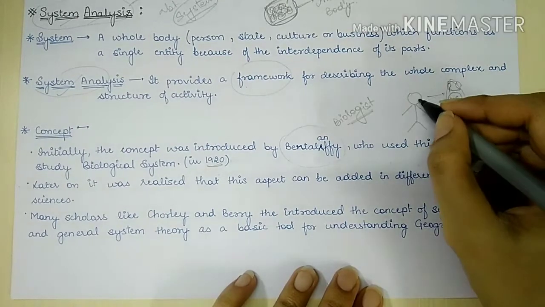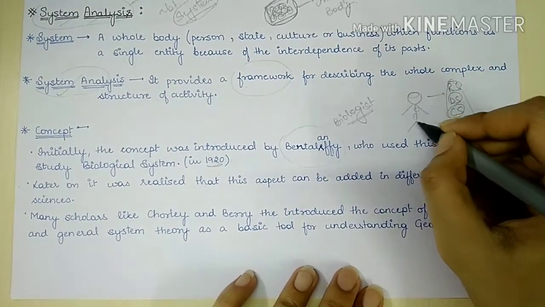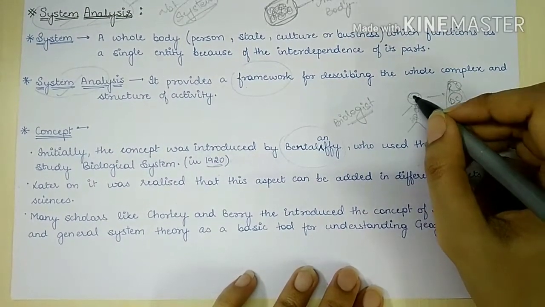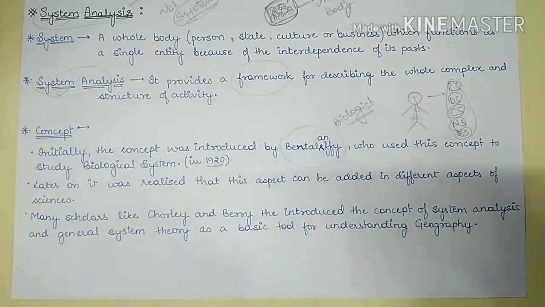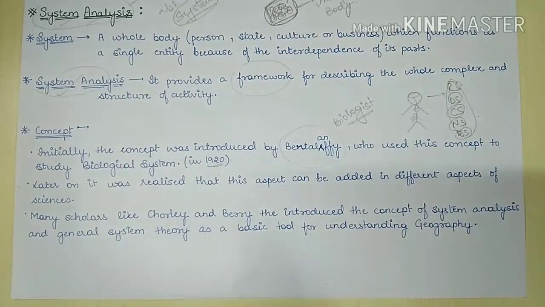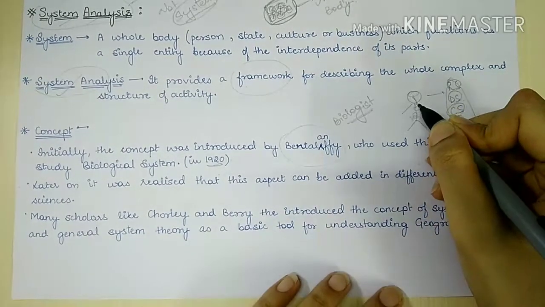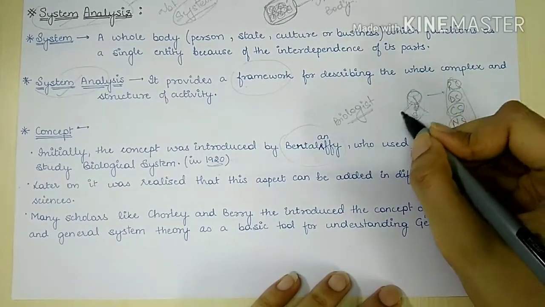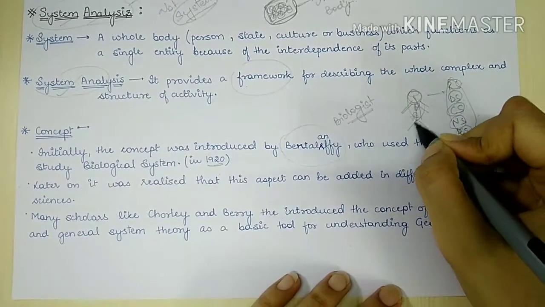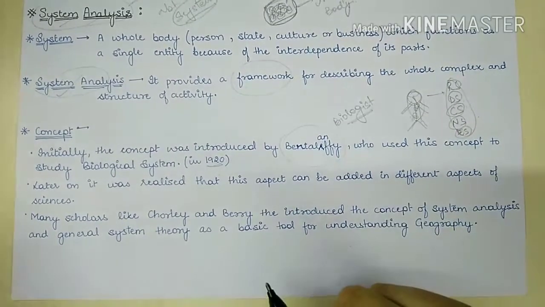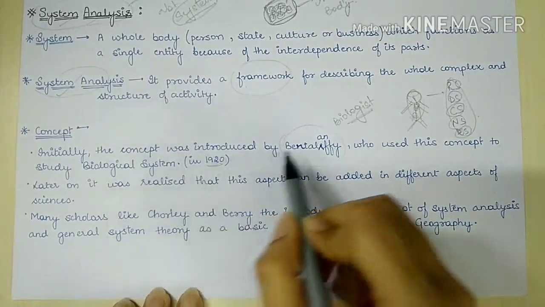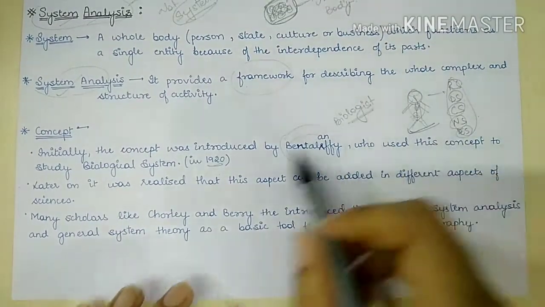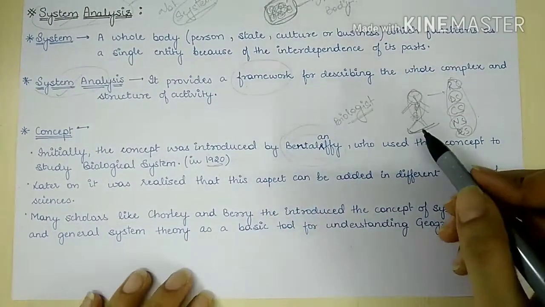Or we can say all the organs, like the brain, heart, stomach, liver, kidney and so on, when they are independent, they are just parts. But when they combine with each other and form a system, then a whole functioning human body is formed. This is what Bertalanffy tried to explain, explaining systematic analysis through this concept.